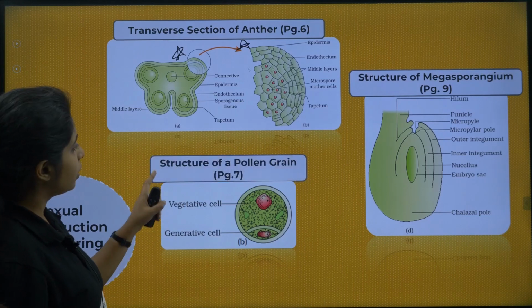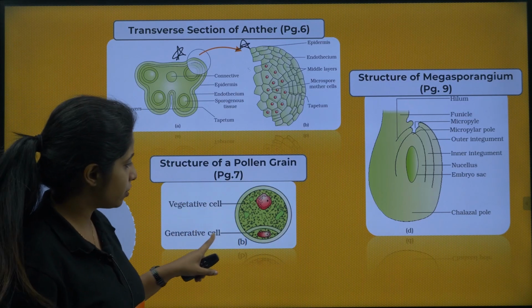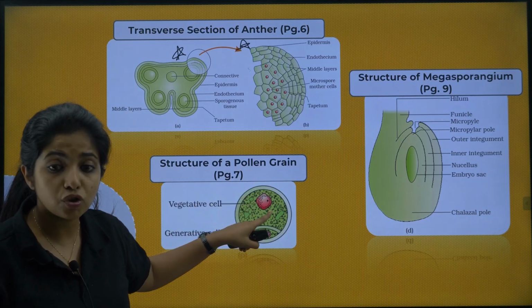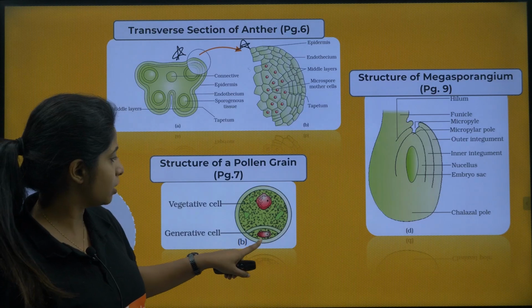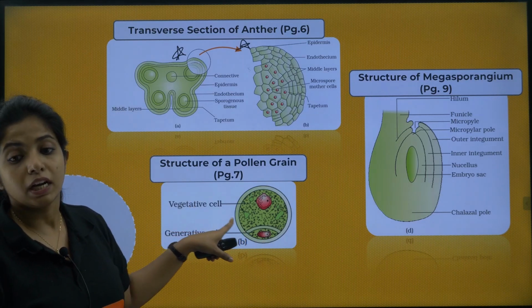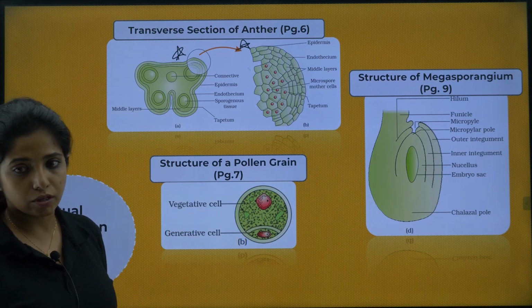Now over here you have the structure of a pollen grain, page number 7. In that, vegetative cell and generative cell are given. You might be asked the structure of the nucleus. Okay, which cell is bigger, which cell is smaller. So you should know the vegetative cell is bigger and the generative cell is smaller. Okay, this is how the question comes.